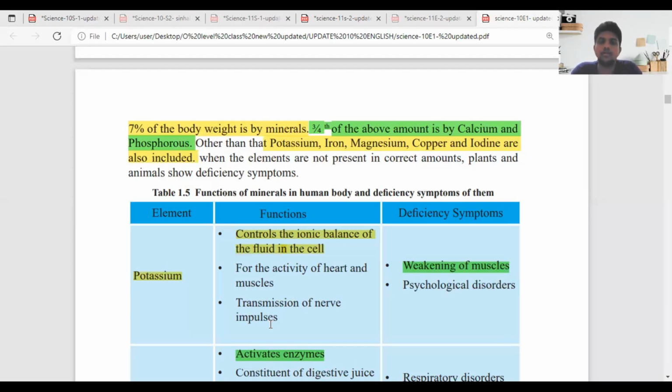Three-fourths of the above amount is made up of calcium and phosphorus.